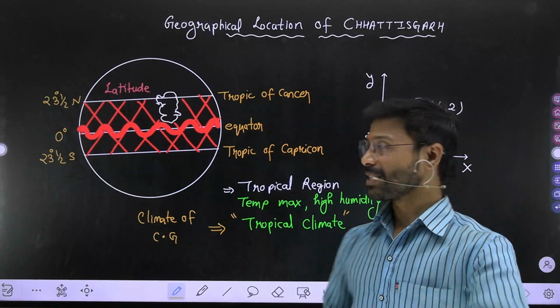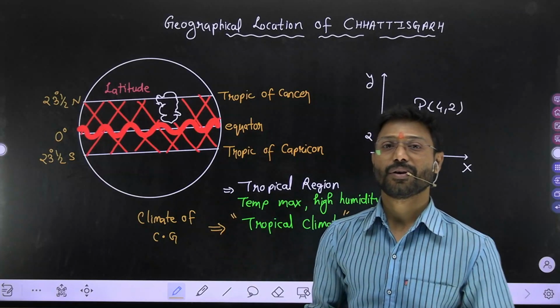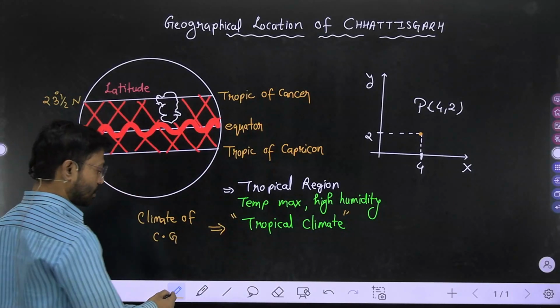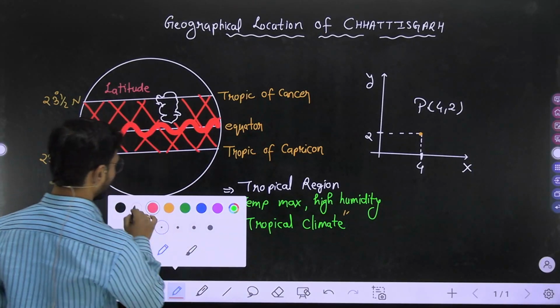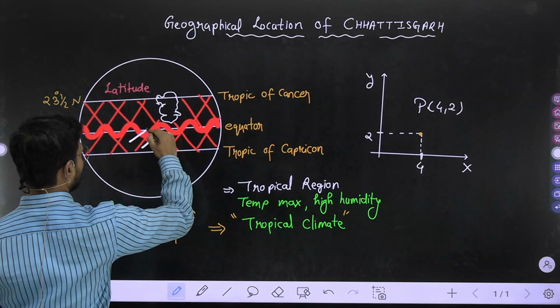And because Chhattisgarh is also getting a maximum rainfall from the southwest monsoon, like this, my dear, see here the position. This is the southwest monsoon.